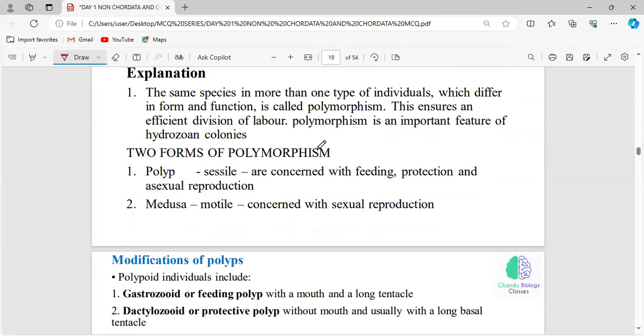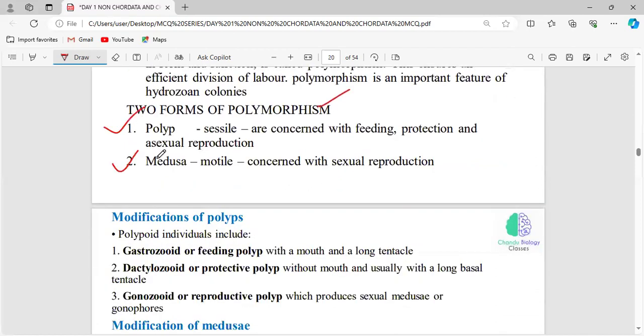See, we have two different types of polymorphism in Coelenterata, that is polyp and medusa, right? Metamorphosis is life stages. Okay, you should know what is metamorphosis, what is metagenesis, what is metamerism. All these look similar, but each one gives a different definition, right? Metagenesis means the alternation of sexual and asexual reproduction. These two types of reproduction are alternately seen in one particular type of organism. Metamerism means segments. Okay, clear?